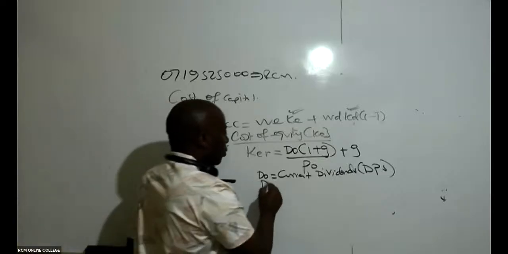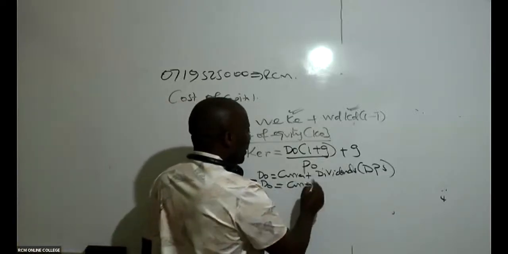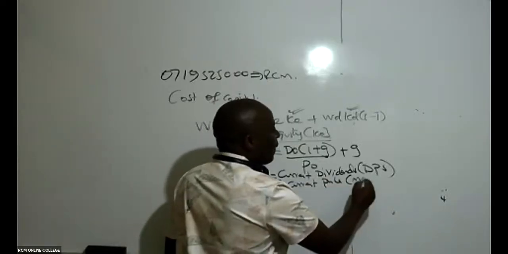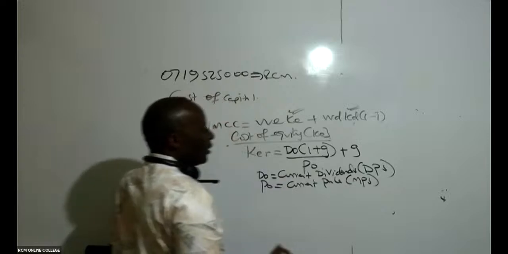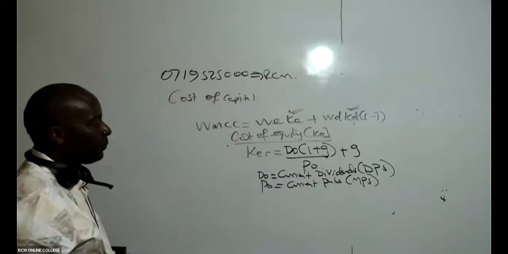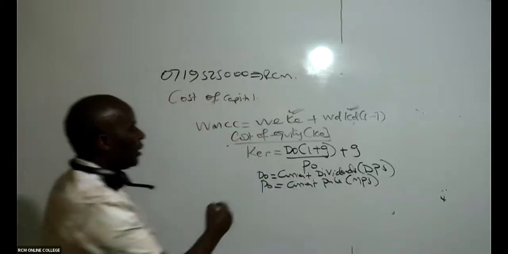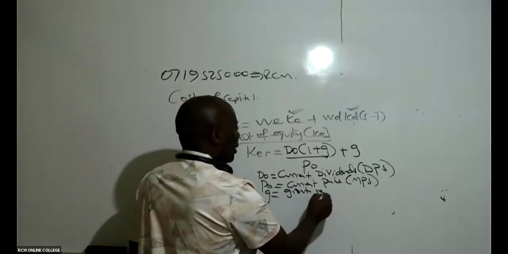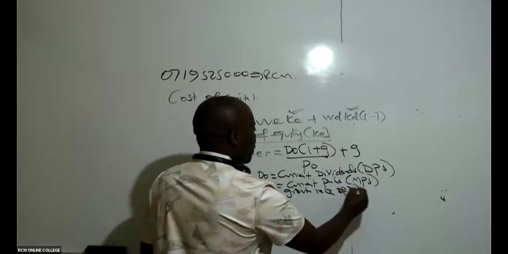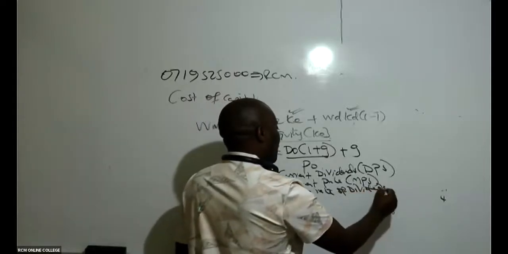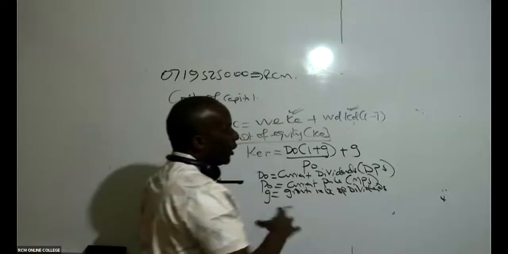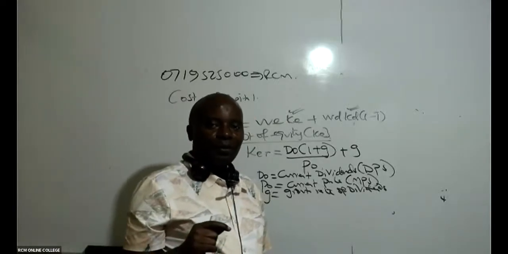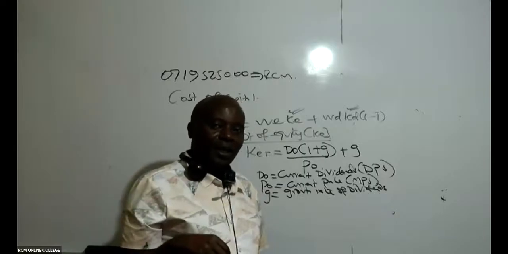P0 stands for, in this case here, the current price of a share. To be specific, it is market price of a share. G in this case here stands for growth rate of dividends. So of course I chose a topic that we haven't yet taught, but very, very sensitive.